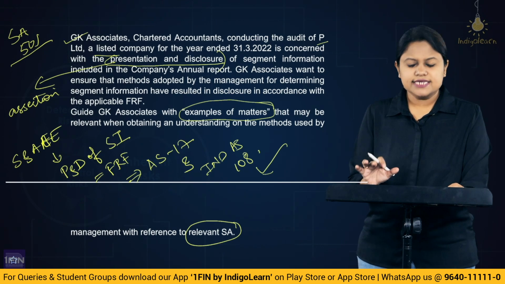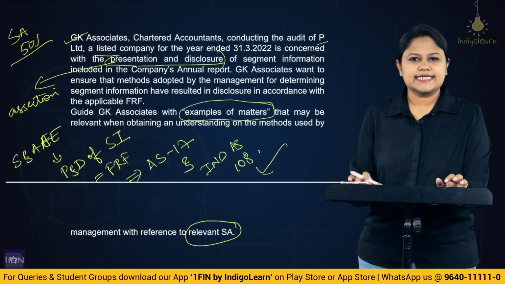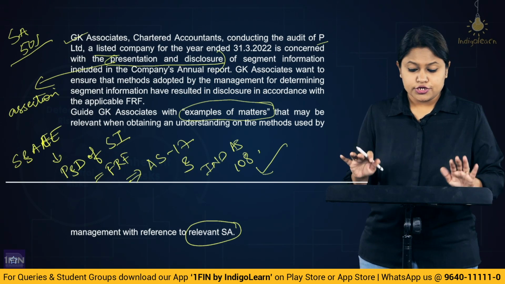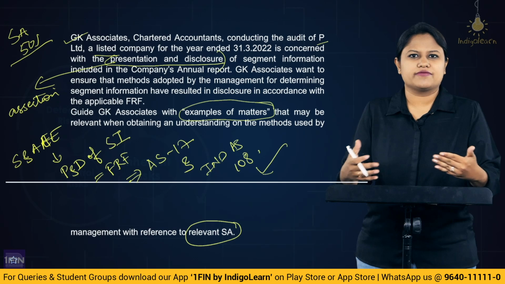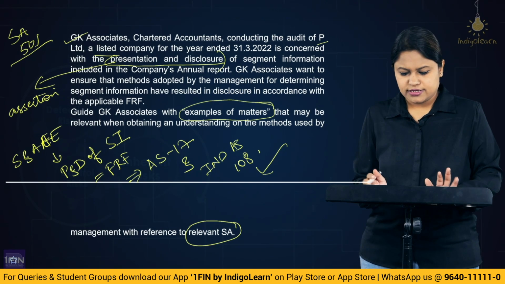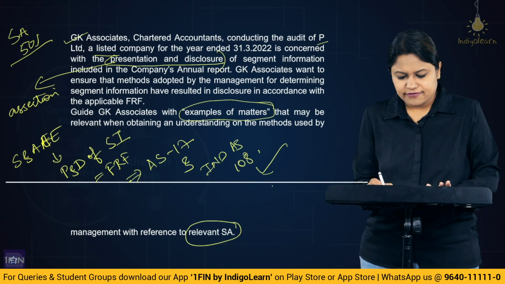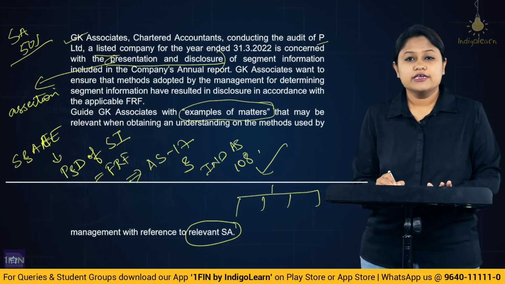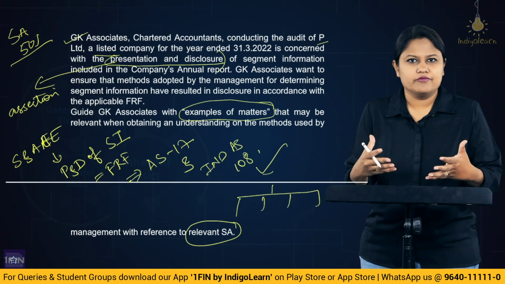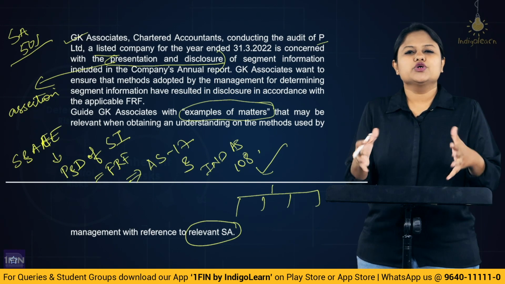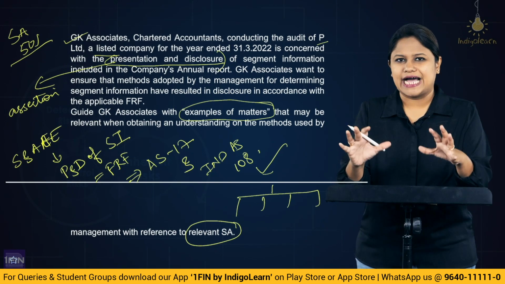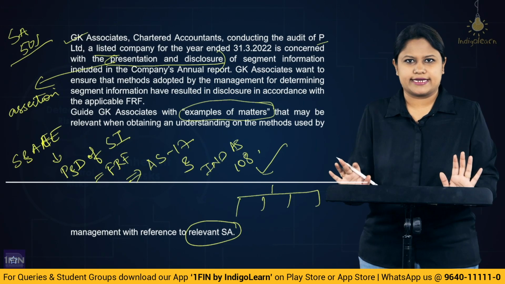Now, this GK Associates is going to check the methods used by the management for the presentation and disclosure of the segment information, whether it is as per the FRF or not. That means this method, the way they have bifurcated the segments or the way they have presented the information, what would be the data which would enable the auditor to understand whether the methods which they are using are applicable or correct or not correct.